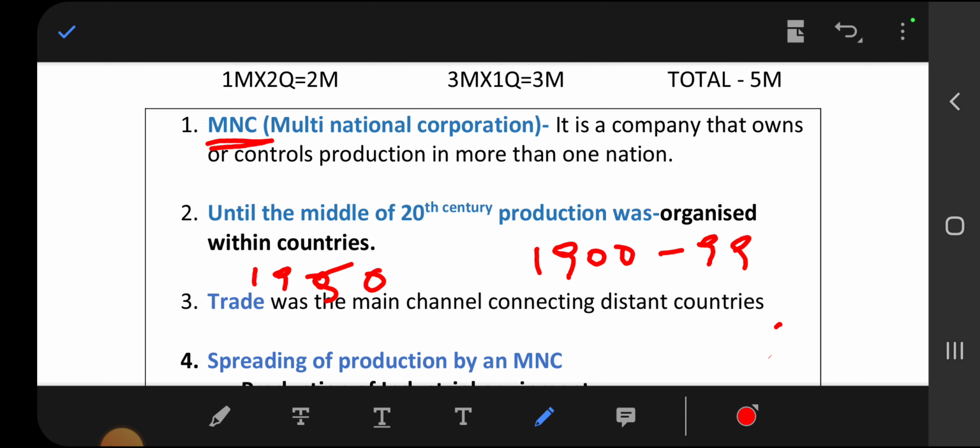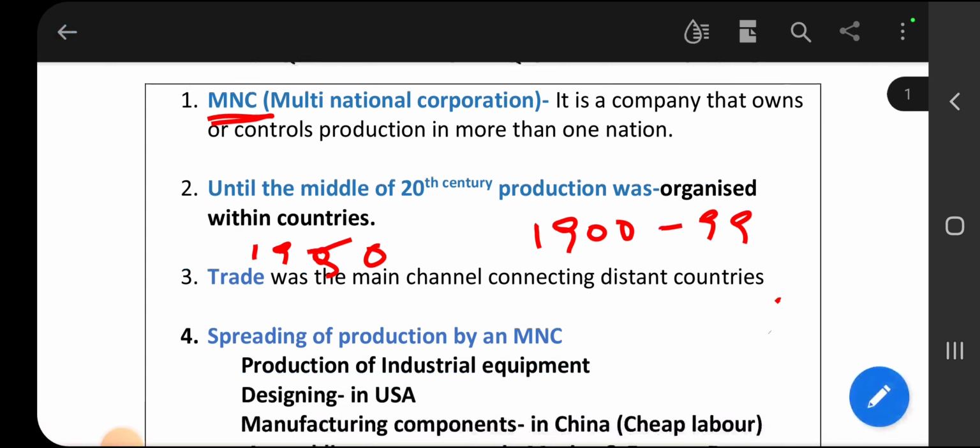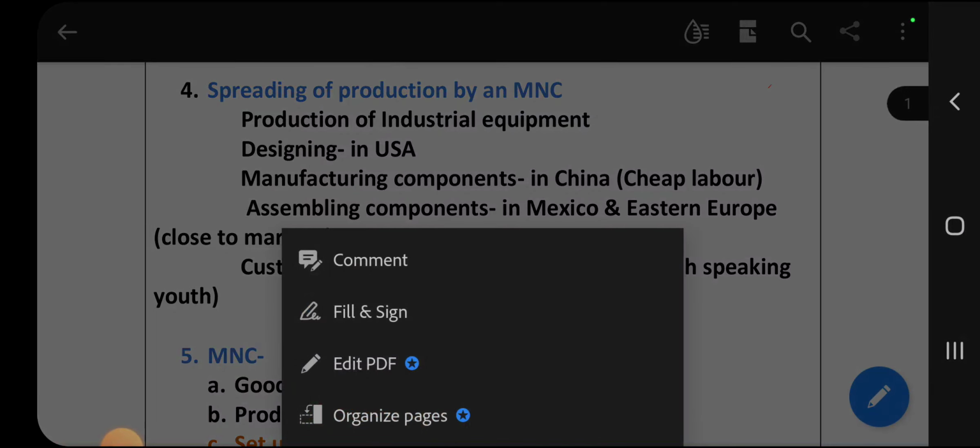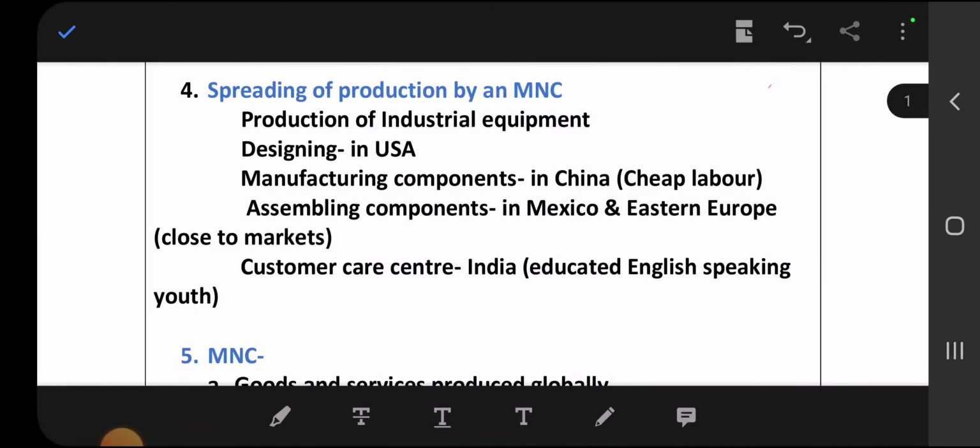Trade was the main channel connecting distant countries. Which was the main channel connecting distant countries in globalization? Trade. Okay. Then, spreading of production by an MNC. Spreading of production by an MNC. You understood what is MNC.